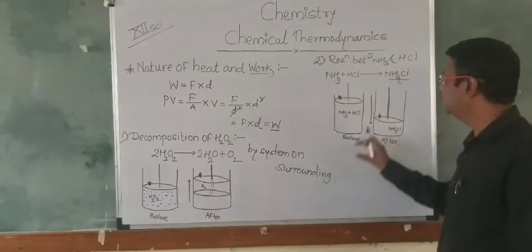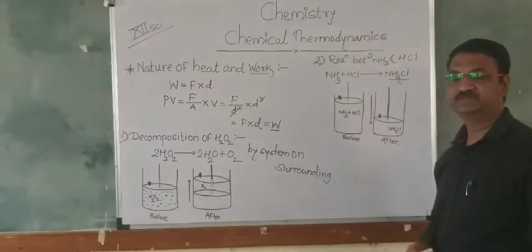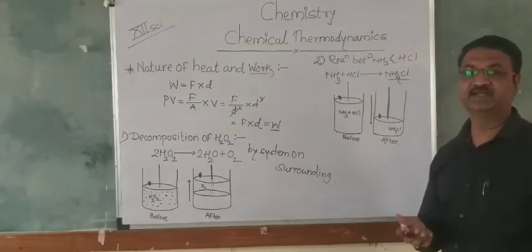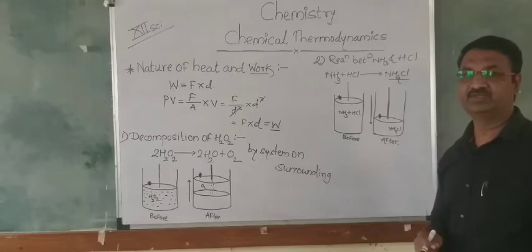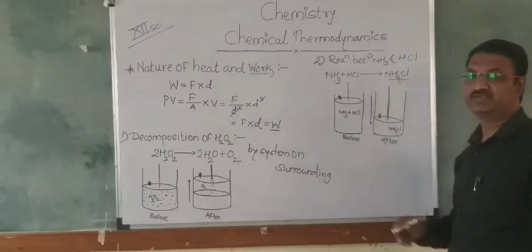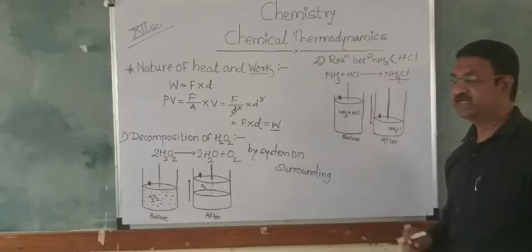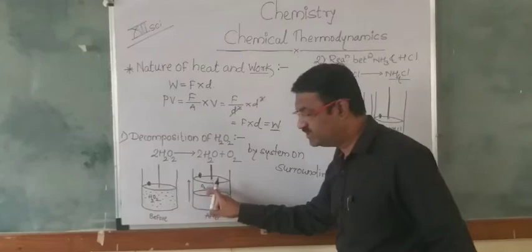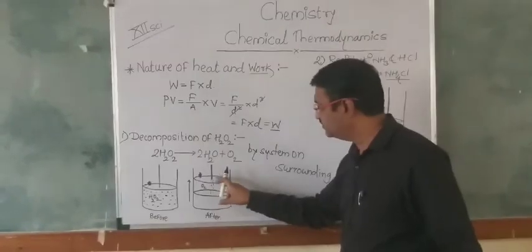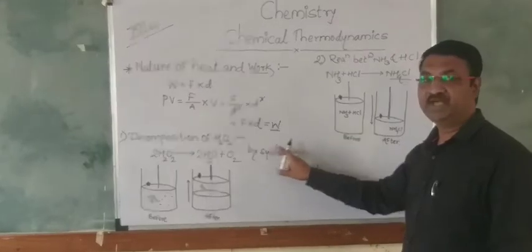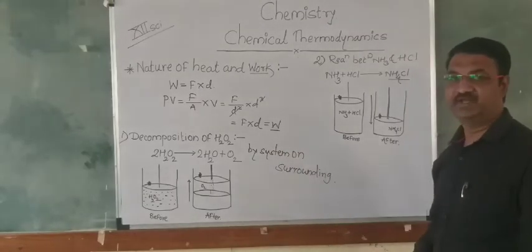And their volume will be large. But after some time, when we take an observation, NH4Cl will be produced, meaning the gas will be compressed. In the previous case the gas expands, and when the gas expands, the work is done by the system on the surrounding.